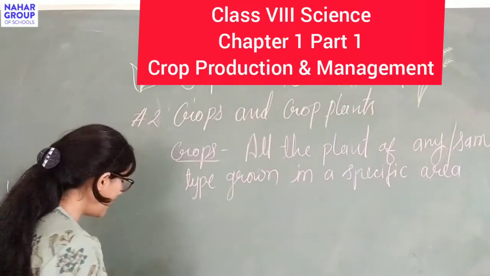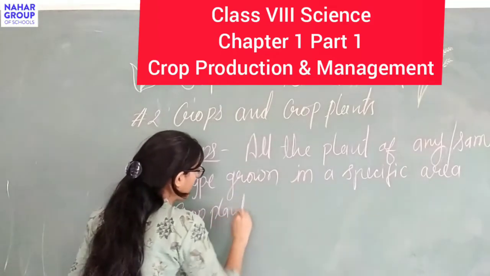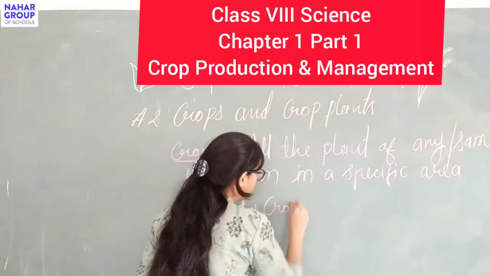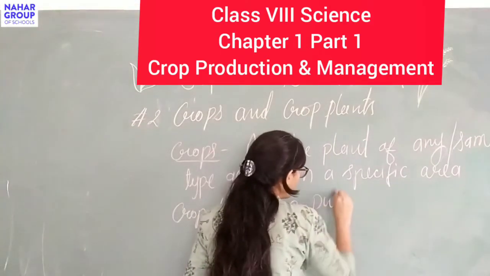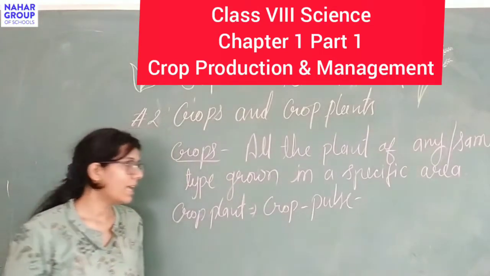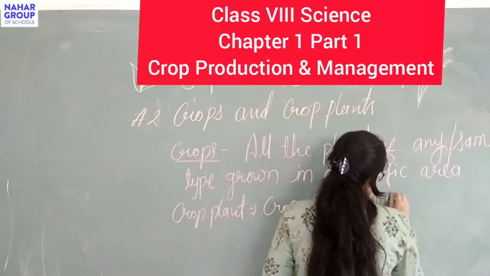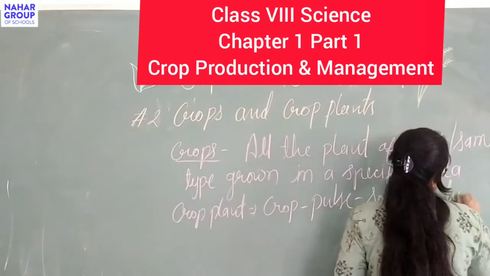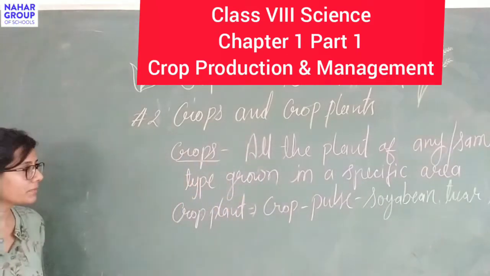If we see examples of crop plants, we can say the pulse crop, the crop which gives us all the types of pulses. Examples could be soya bean, tur, etc. These are the pulse crops.